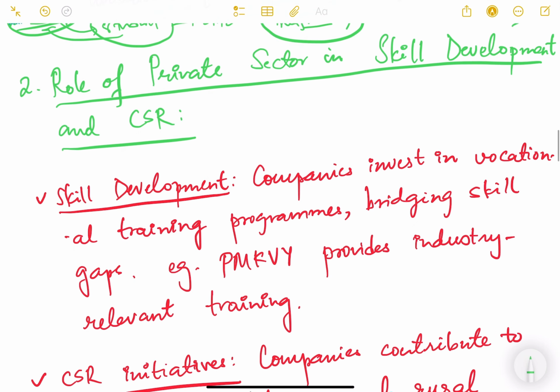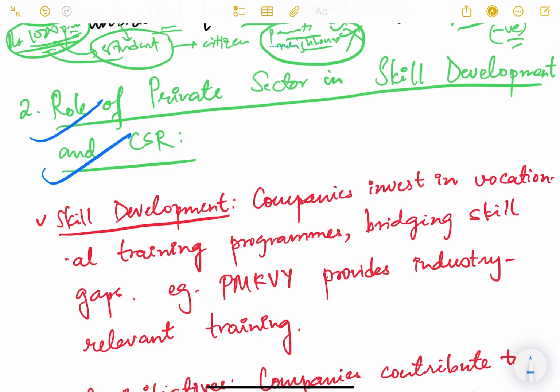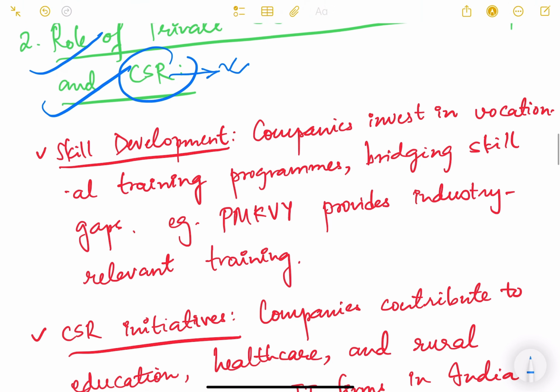Now let us look at the role of the private sector in skill development and corporate social responsibility. CSR is basically corporate social responsibility. So the private sector also supports inclusive growth in the sense that it helps government in the development of skills, and also by supporting various projects through corporate social responsibility. Okay, now how does it help in skill development? First is that companies invest in vocational training programs, they bridge these skill gaps.